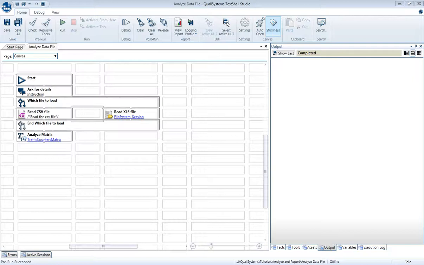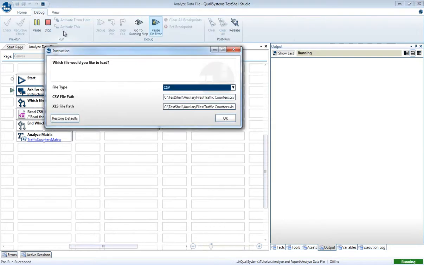Hello. In this short video, you will learn how to read a table from a file and then analyze it. Let's see the following sample.